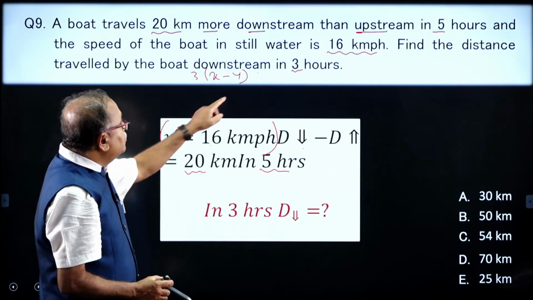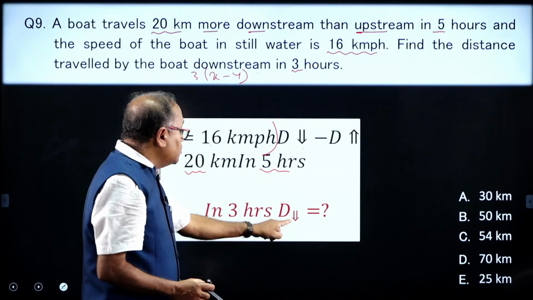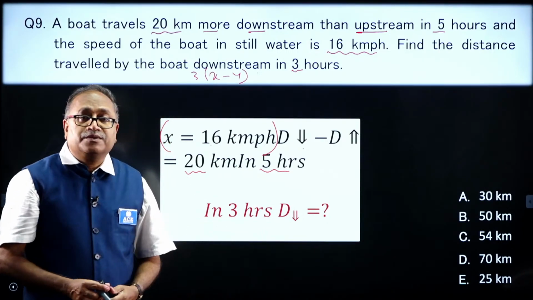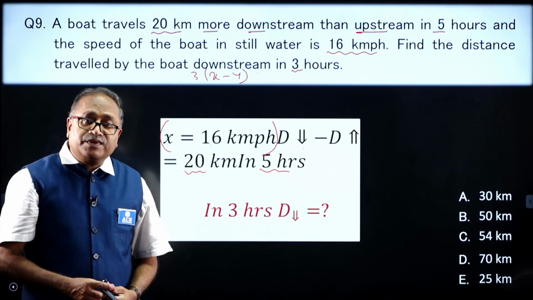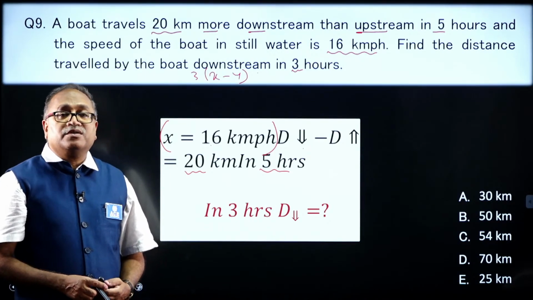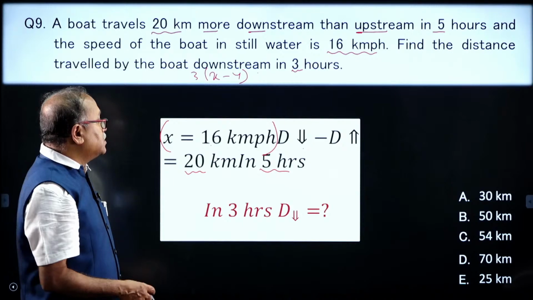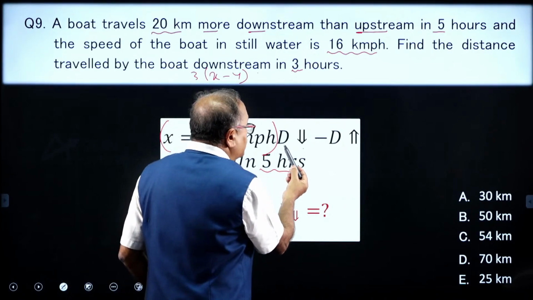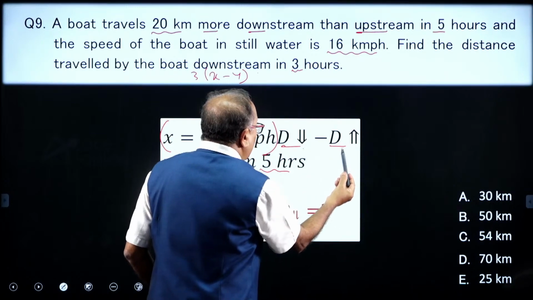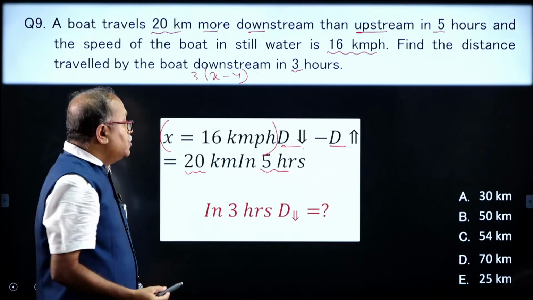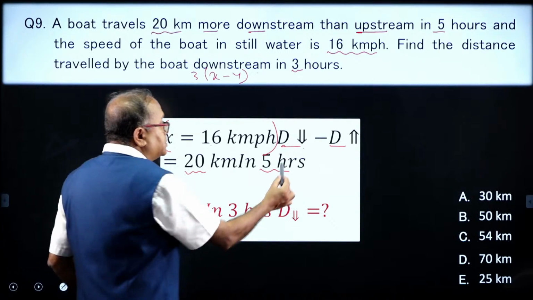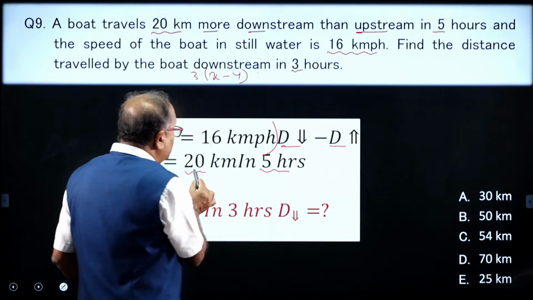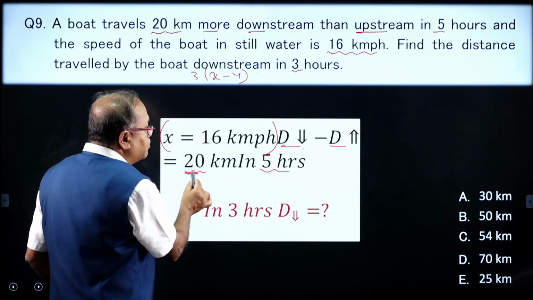I need to find out how much it travels downstream in 3 hours. Yes friends, can we work out on that? Let us think about how can I use this one, downstream and upstream. What is the distance here? So, here it is travelling 20 kilometer more.